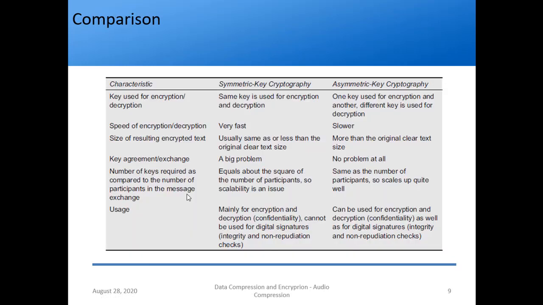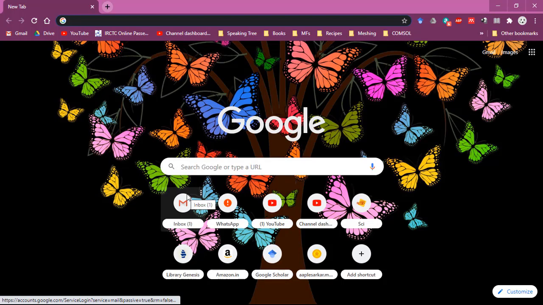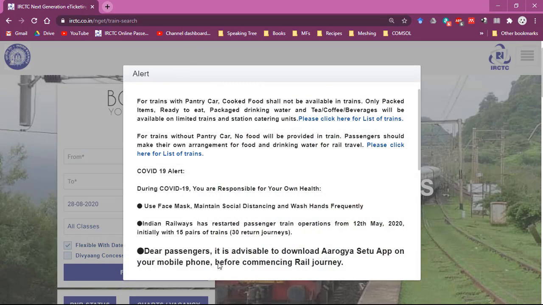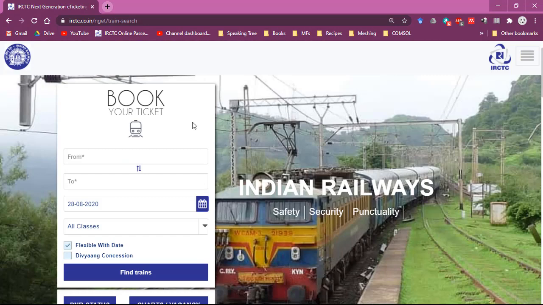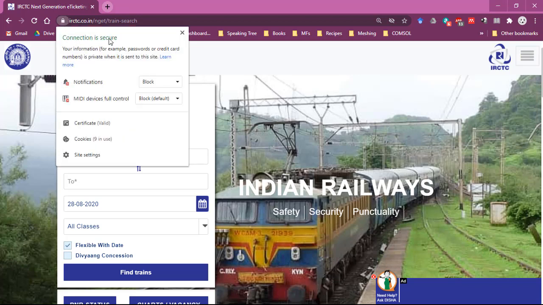In fact, I forgot to show you how it is actually used. So let's just go to any site. Let's go to IRCTC, even though it would be very little used nowadays. So I'm going to this site. You are getting some COVID message, okay, I don't want to show this obviously. If you see the top right corner, you will have view site information. If you click here, what you get is the connection is secure. Your information, for example passwords or credit card numbers, is private when it is sent to this site.